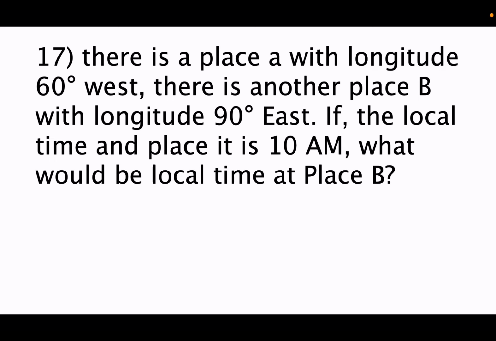That is 60 plus 90, which is 150 degrees. So from 60 degrees west longitude to 90 degrees east longitude, we have 150 degrees difference.